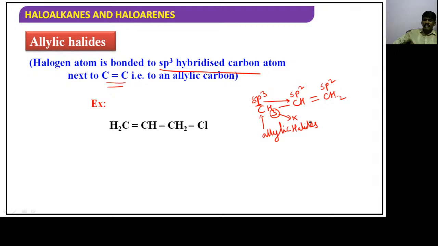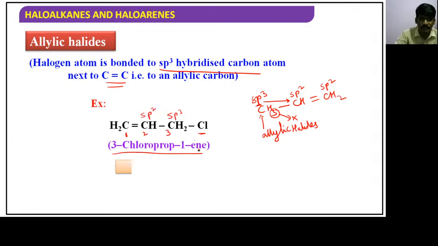The IUPAC name they have given is 3-chloropropene. It starts from here 1, 2, 3. Double bond gets the lowest number, that's why at the third position chlorine is there. That's 3-chloropropene. This is an example of allylic halide. Hope you understand, children.